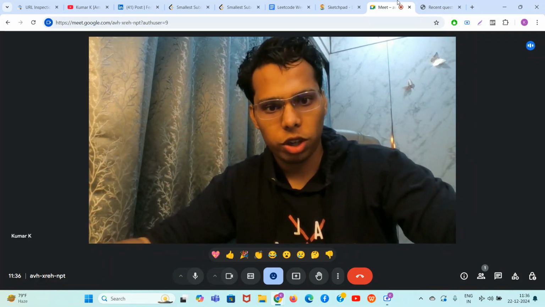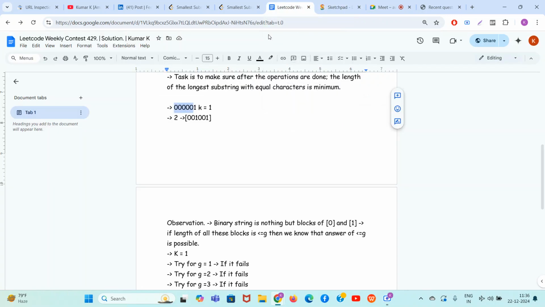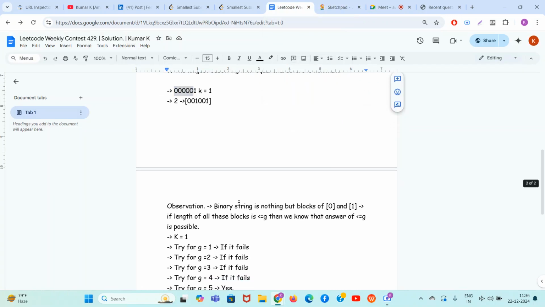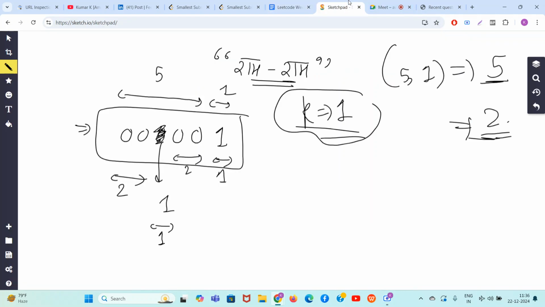So now let's see what can we do. Let's do a little bit more analysis. So guys, now a binary string is nothing but continuous blocks of 1 and 0 or 0 and 1. If the length of all these blocks is less than equal to g, then we can know that the answer for less than equal to g is possible.